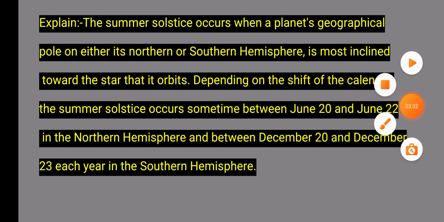Number 4 question explain. The summer solstice occurs when one of the planet's geographical poles, either northern or southern hemisphere, is most inclined toward the star that it orbits. Depending on the shift of the calendar, the summer solstice occurs sometime between June 20 and June 22 in the northern hemisphere, and between December 20 and December 23 each year in the southern hemisphere.